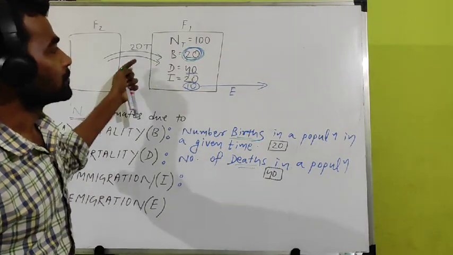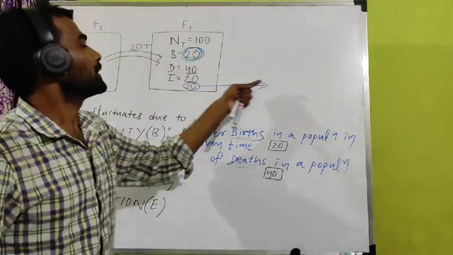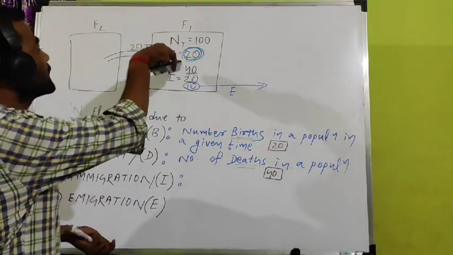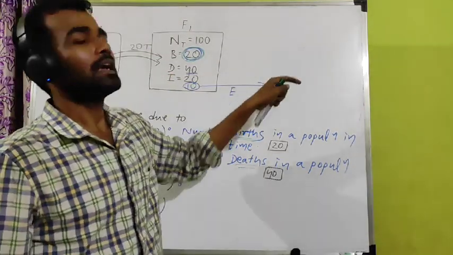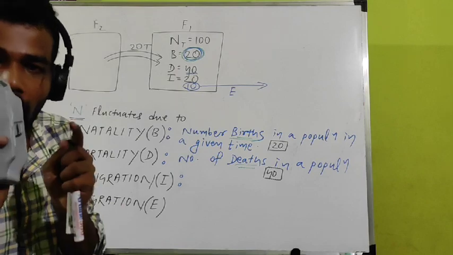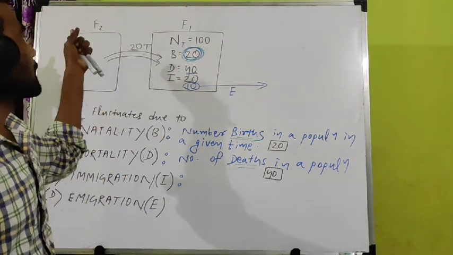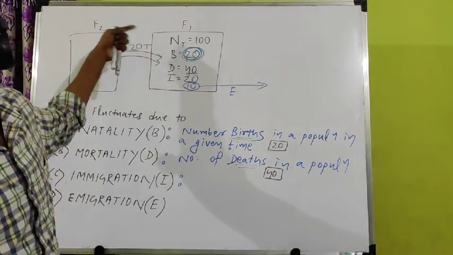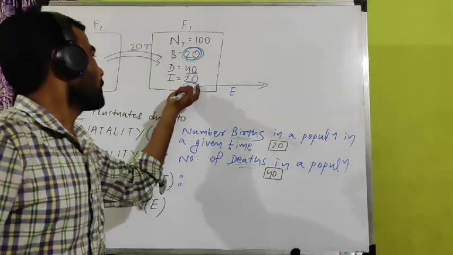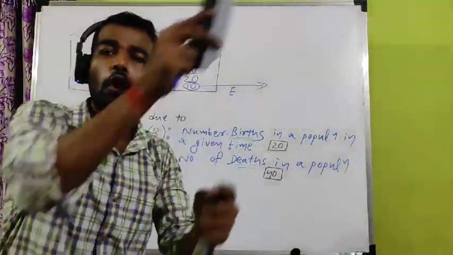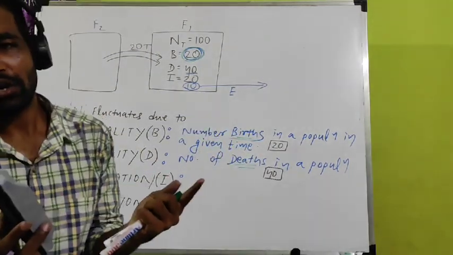Immigration means inward, coming in; emigration is going out. Those who are coming in and added to the population, that is immigration. Those who are going out, they are called emigration. Or in other words, the number of individuals coming from elsewhere to a population is called immigration. The number of individuals who left the habitat and went anywhere else is called emigration.